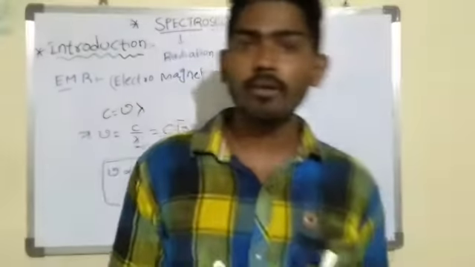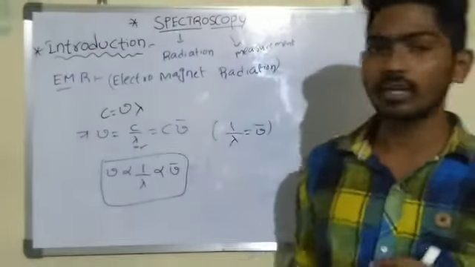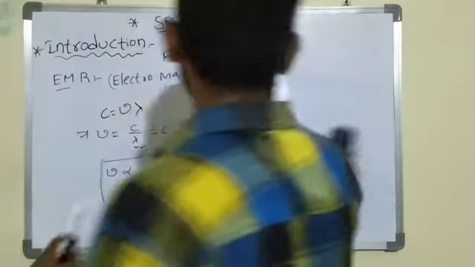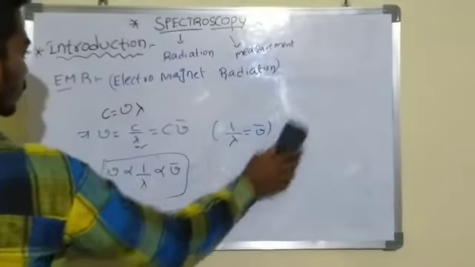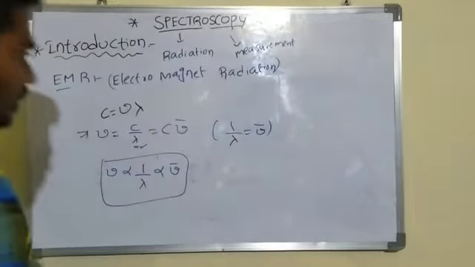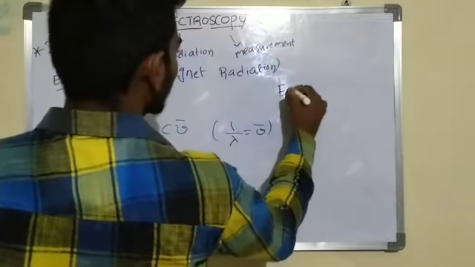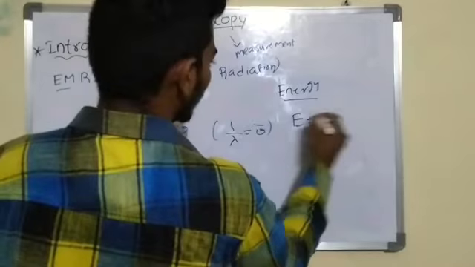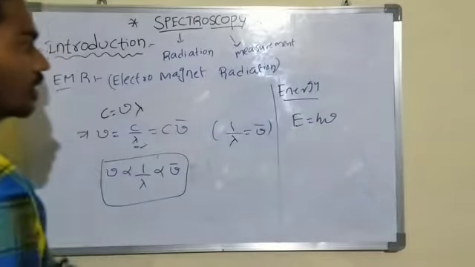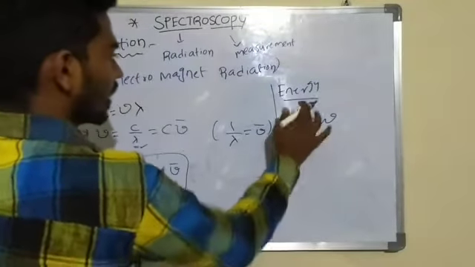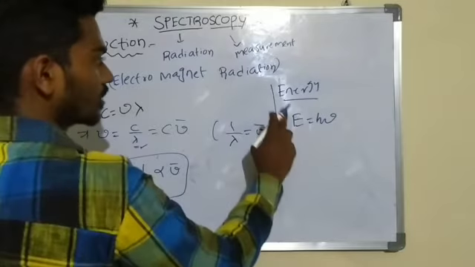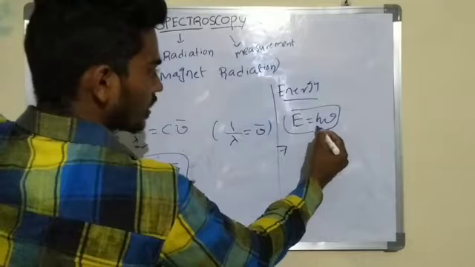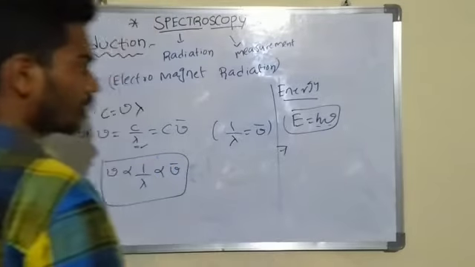Energy, because radiations have energy. So, what is energy? Energy E equal to h mu. Another important term is energy, E equal to h mu. Because radiations have energy, we are studying this energy. Here h is the Planck's constant, and mu is the frequency of the wave.